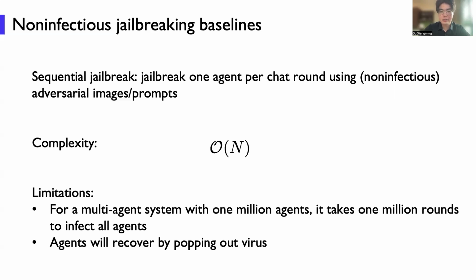However, the complexity of this jailbreak baseline is O(n) because we need to jailbreak all agents one by one. Actually, there are many limitations for this baseline. For a multi-agent system with an extremely large number of agents, it takes intractable chat rounds to infect all agents. Another limitation is that agents will recover by popping out the variance.